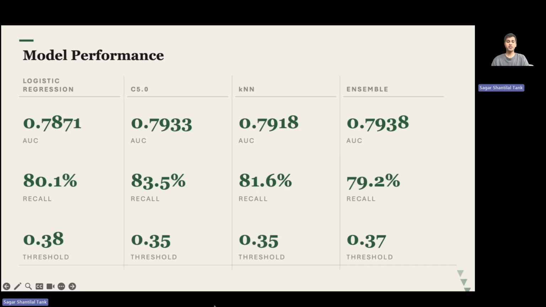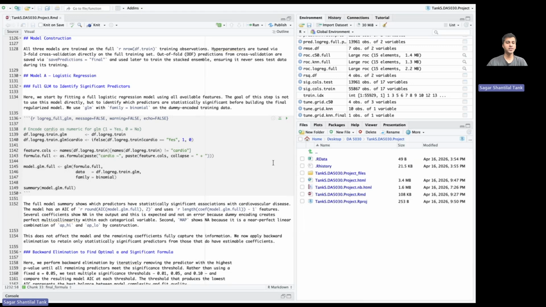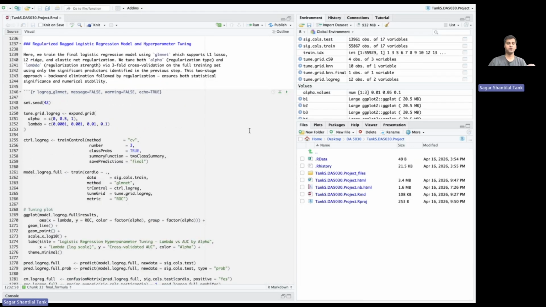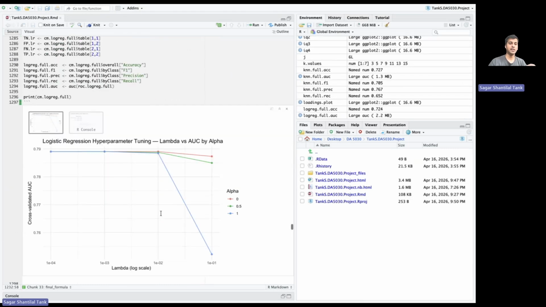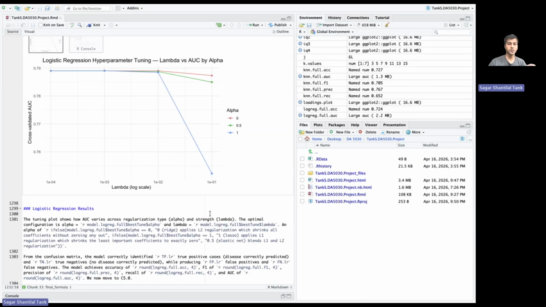Now we'll take a look at the models' performance. So we'll take a look at how the models are running and how they are performing. For logistic regression, I first ran a full GLM across 24 features, then backward elimination at alpha 0.05 and reduced it to 16 statistically significant predictors, where I dropped smoke, gender, and diastolic pressure as not significant. The final model used lasso regularization tuned via a threefold cross validation here. As we can see, the model is running, and these are the results that I got, which we'll discuss next.